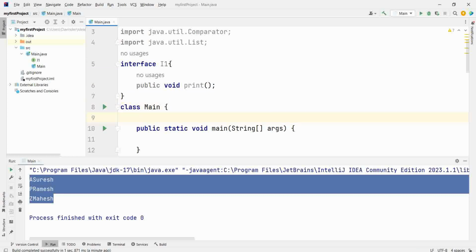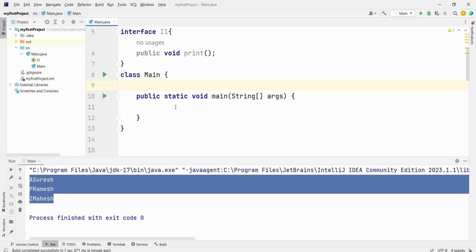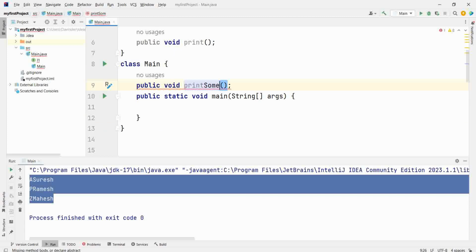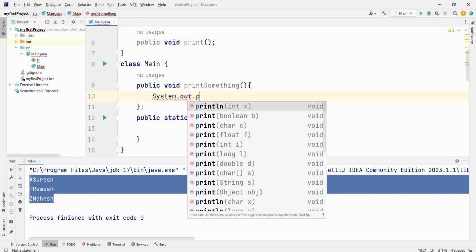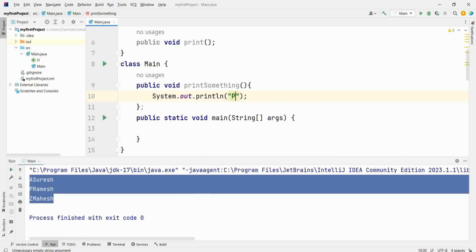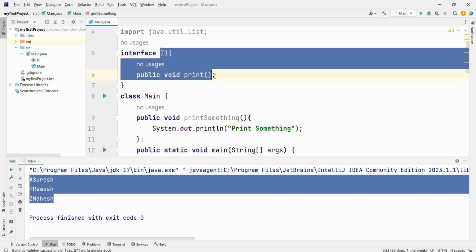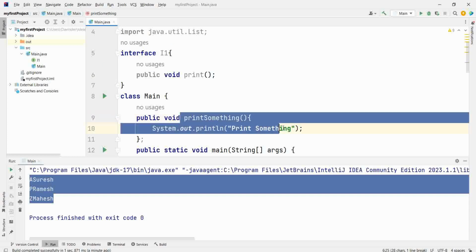Now you want to assign it to some other method. You have another method here, like public void print something. Now you want to assign abstract method to this, like you override.